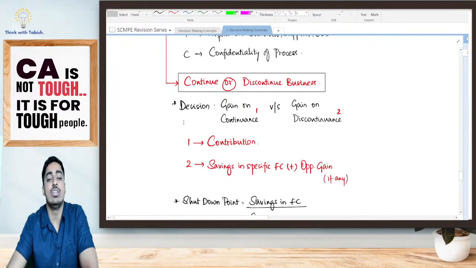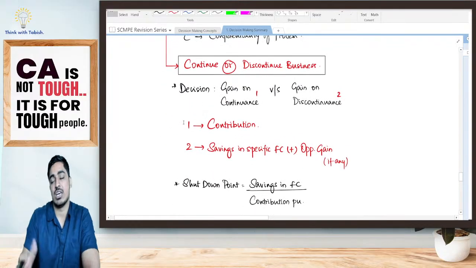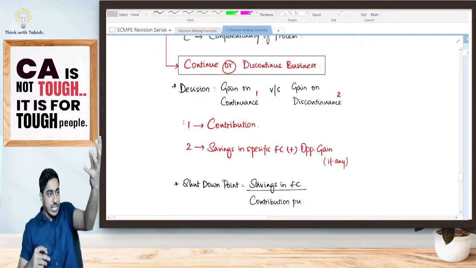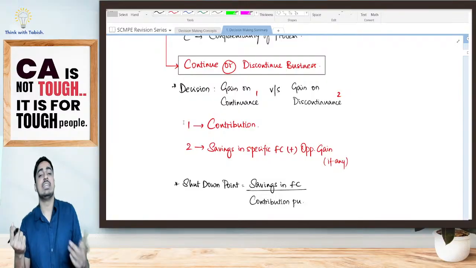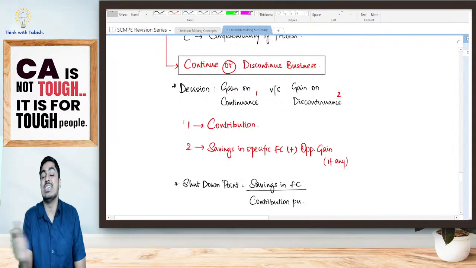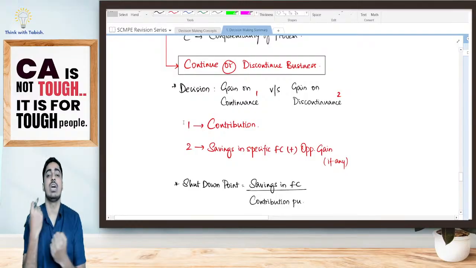Finally, you have the continue or discontinue business decision. How do you take a decision? If I continue, what is my gain? If I discontinue, what is my gain? If I continue, generally I'll be having my contribution by selling of goods. If I discontinue, there will be savings of fixed cost. Whichever is more, I will go for that.